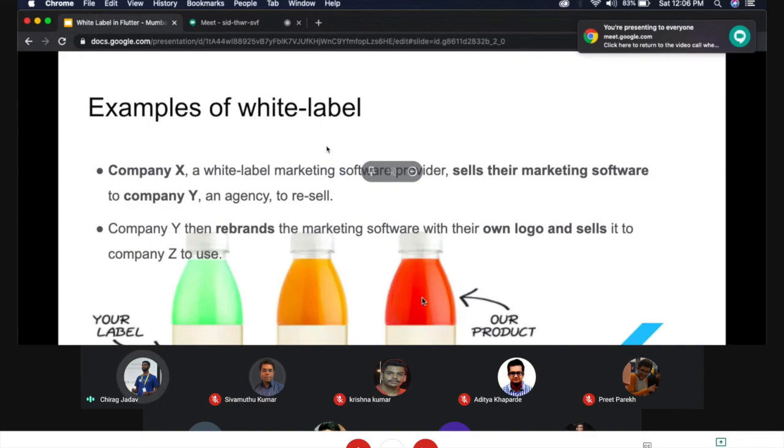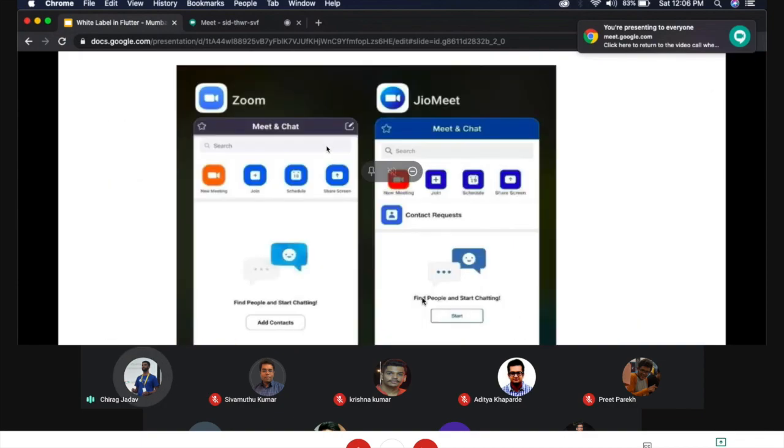So let's move on. Everybody is now talking about Jio versus Zoom. Do you think in such a short time Dhirubhai Ambani's son could build Jio, within 30 days or 20 days or less, with functionality like Zoom? Yeah, maybe it's possible, since they have a very big brand, lots of money to invest, and many developers building the application.